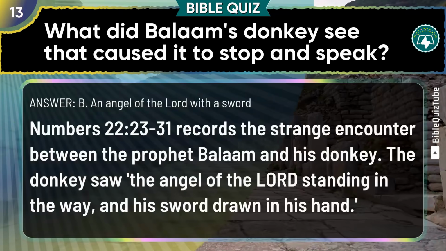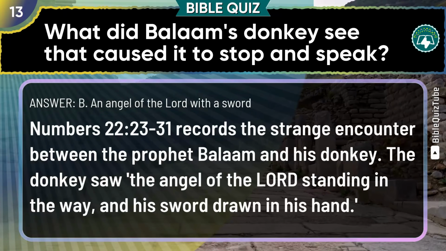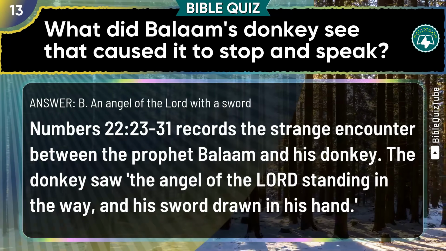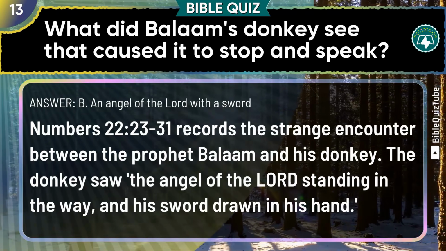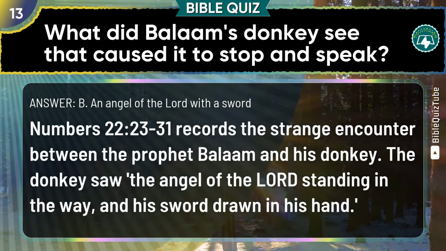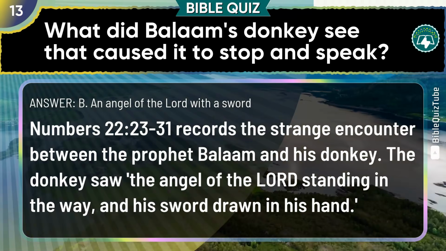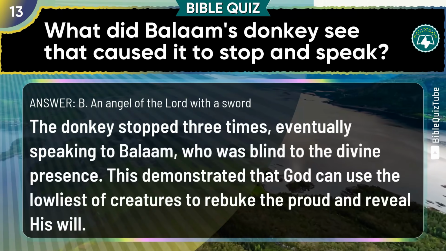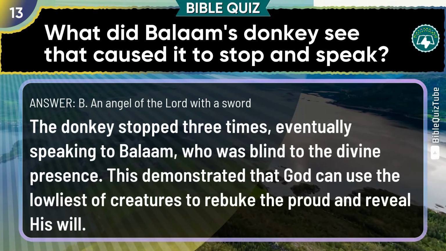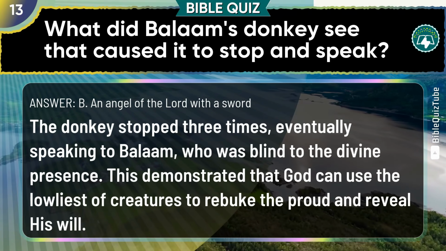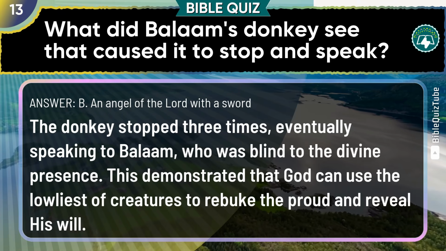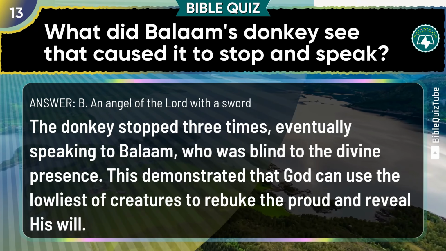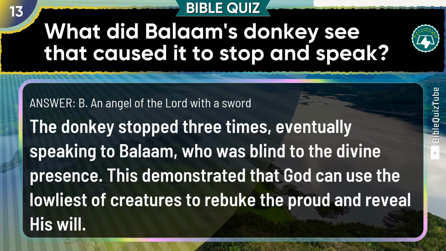The explanation. Numbers chapter 22 verses 23 to 31 records the strange encounter between the prophet Balaam and his donkey. The donkey saw the angel of the Lord standing in the way and his sword drawn in his hand. The donkey stopped 3 times, eventually speaking to Balaam, who was blind to the divine presence. This demonstrated that God can use the lowliest of creatures to rebuke the proud and reveal His will.